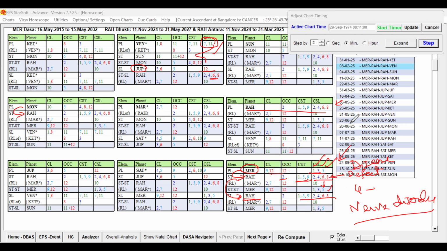So whatever information the native or client gives will help us in fine-tuning the birth time. Only after fixing the correct cuspal sublord should we move further for analysis and giving predictions. So rectification of birth time is going to help.